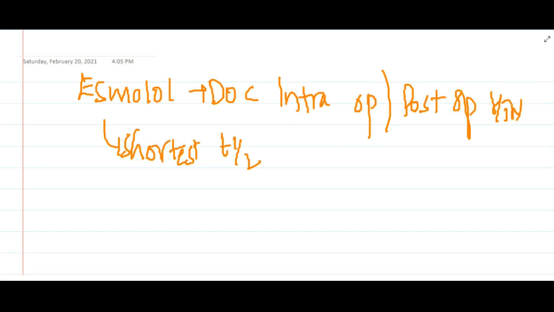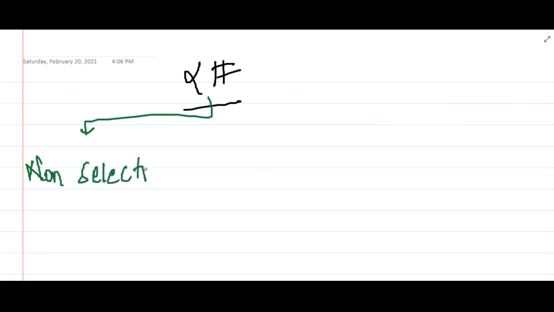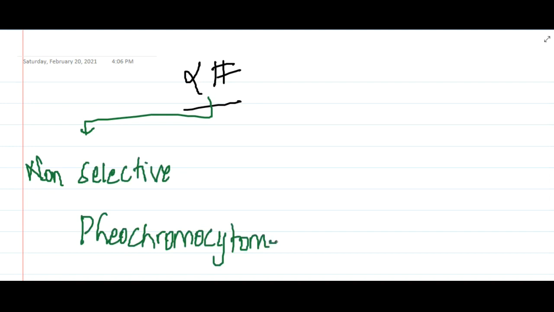Okay. Then we also use alpha blockers in hypertension. In alpha blockers we can use either non-selective alpha blockers or selective alpha blockers. In non-selective alpha blockers, the drug of choice in pheochromocytoma is phenoxybenzamine.